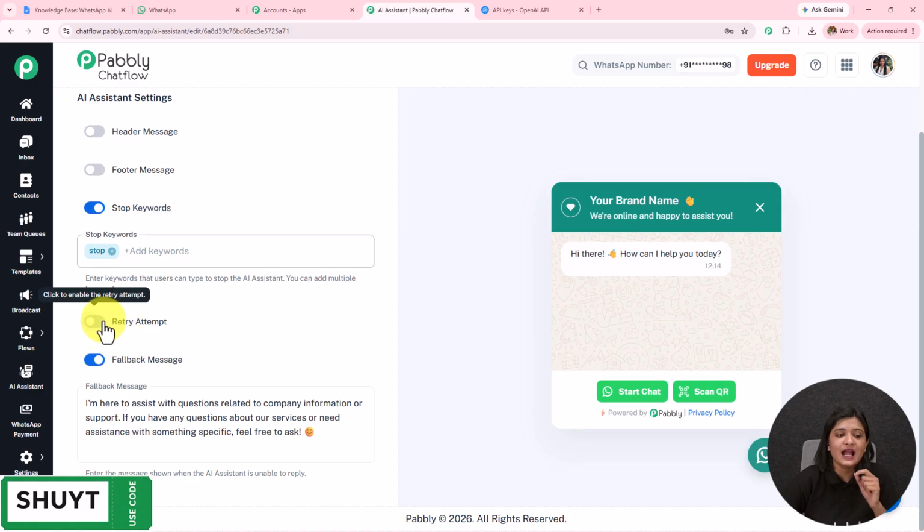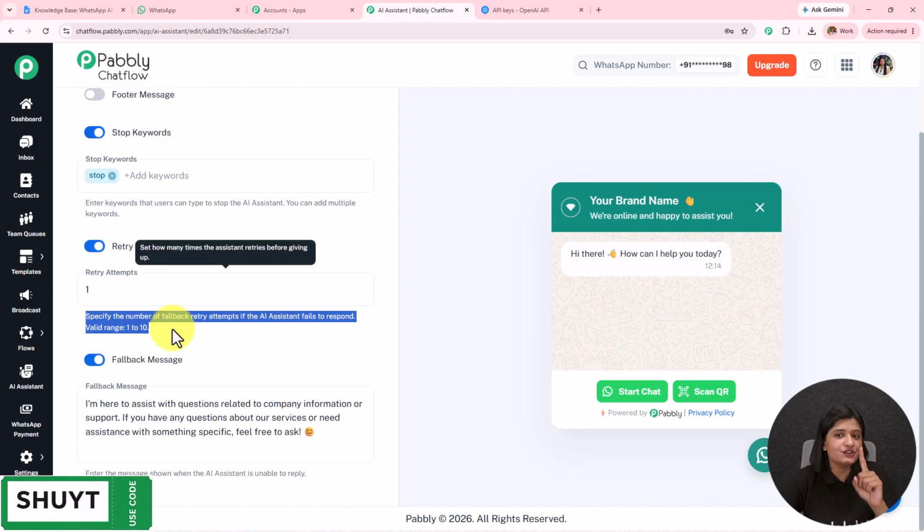Then we have this retry attempt. So over here, when the AI agent is not responding or it fails to respond to the particular query, then the retry attempt is given. The valid range is 1 to 10. You can again set this according to the requirement.